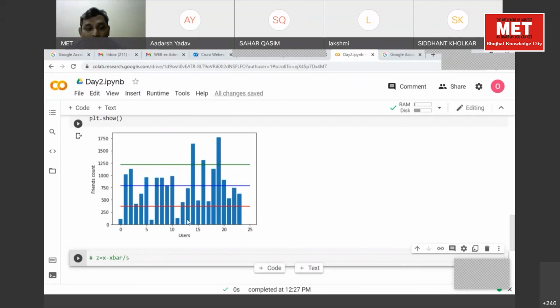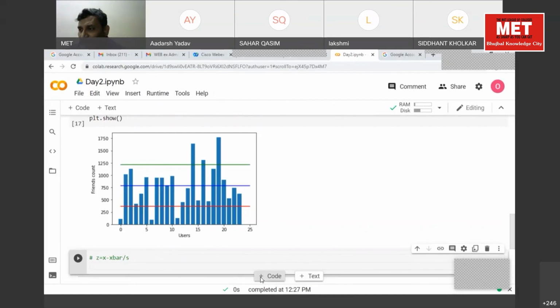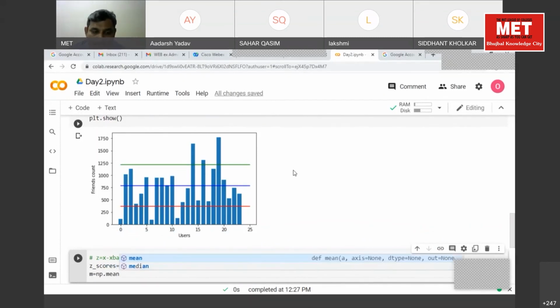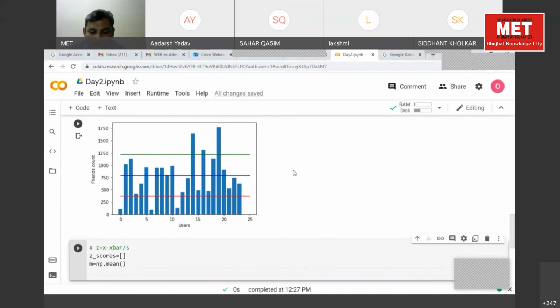We already have a few variables. I'm just declaring it again. First of all, I'm creating an array for our z-scores. Just declare one array, z_scores is equal to an empty array. We'll store values after we compute. I'm declaring one variable, m is equal to np dot, any guesses? Mean.